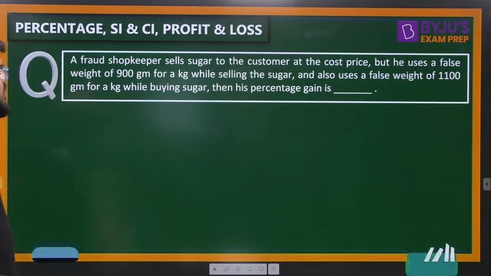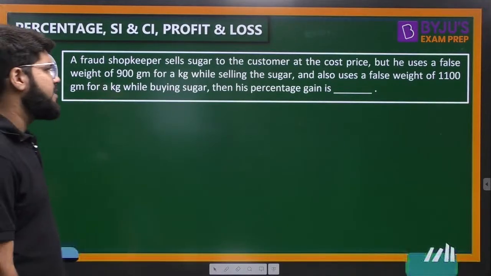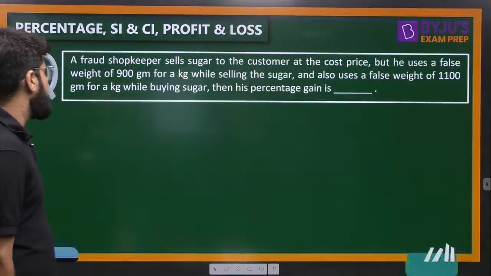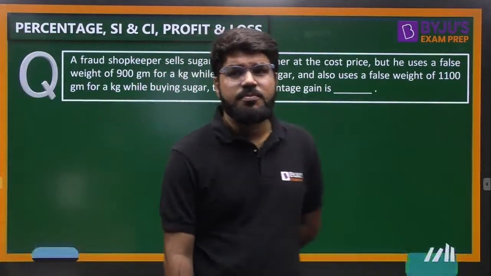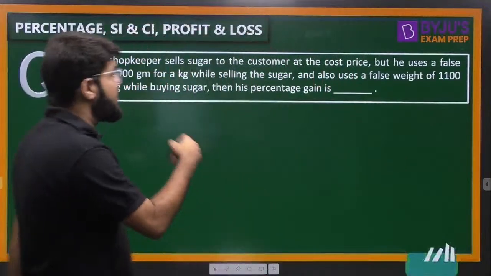A fraud shopkeeper sells sugar to the customer at the cost price, but he uses a false weight of 900 gram for a kg while selling the sugar, and also uses a false weight of 1100 gram for a kg while buying the sugar. Then calculate the percentage profit or loss. Calculate the percentage gain only actually.